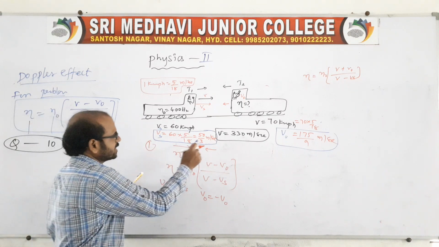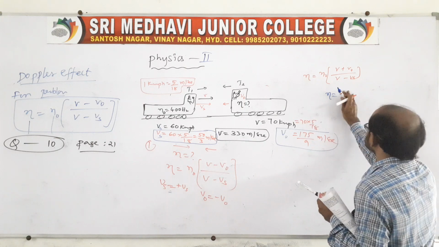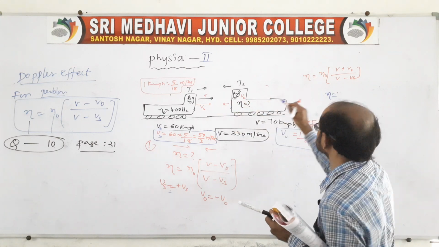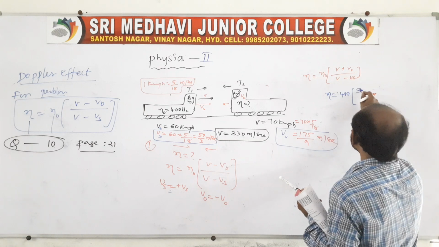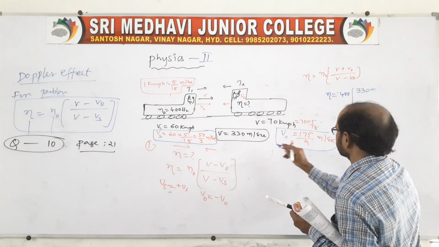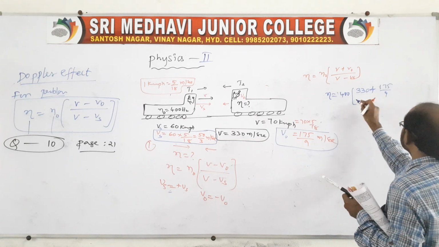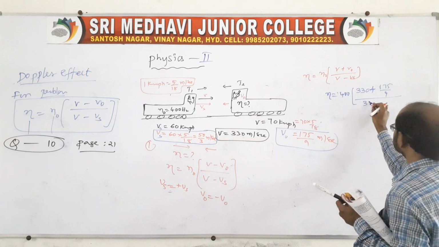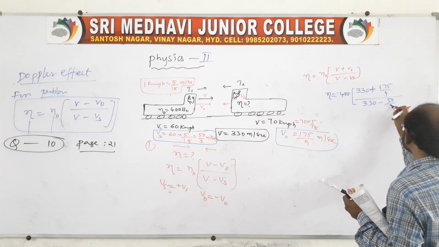Now these two values, substitute here, and we will get the apparent frequency. n naught is given, the produced frequency is 400, V is 330 plus V naught, which is 175 by 9, by V, 330 minus Vs, which is 50 by 3.